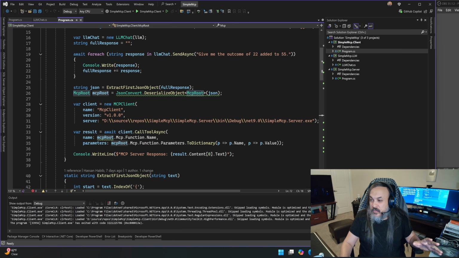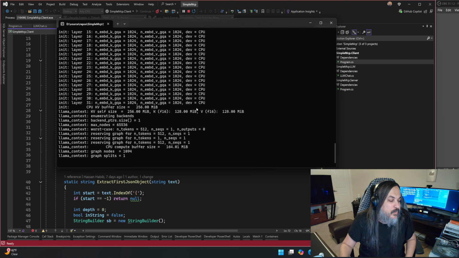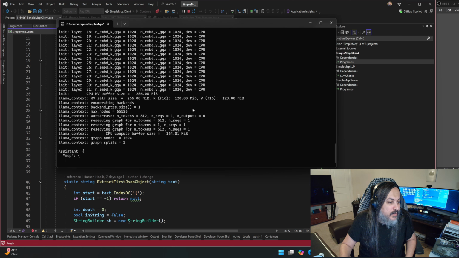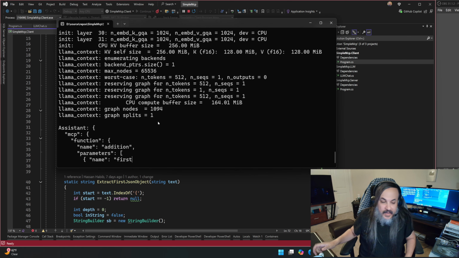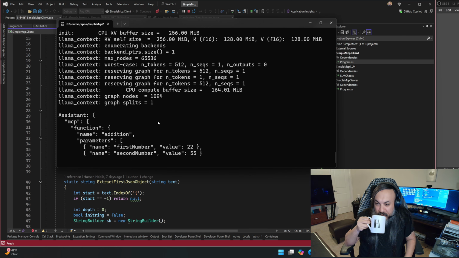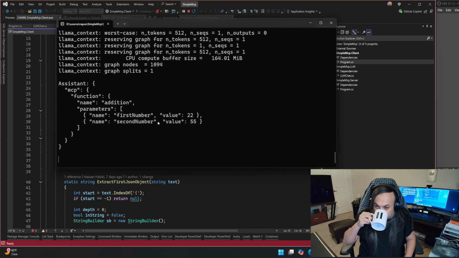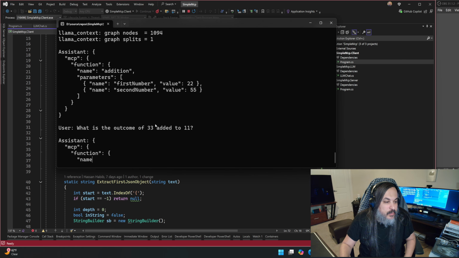If this is true, so I restarted my machine, I reset everything. If I run this again, it should still work the same way it's expected to work. Let's take a look. There you go, MCP function. It's still beautiful. Even 6 days later, you could reliably trust this thing that it's going to do the right thing. It's going to hallucinate a little, but it's okay. It's a router. We just want it to respond with the right thing.